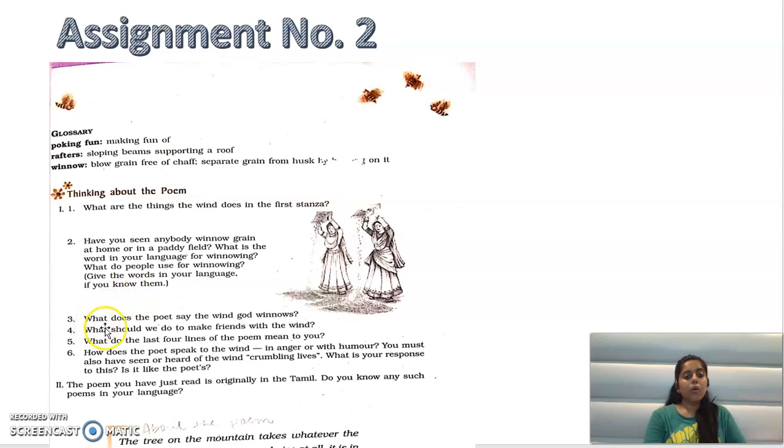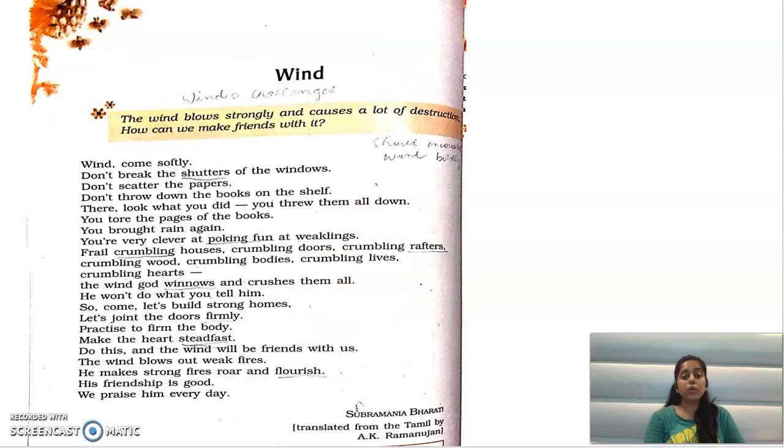Okay, what does the poet say? The wind god winnows. So wind god winnows what? The wind god winnows and crushes them all. So it winnows crumbling houses, crumbling doors, crumbling rafters, crumbling wood, crumbling bodies and lives. So it winnows these things. It winnows the lives of the body. It destroys the lives of the people.